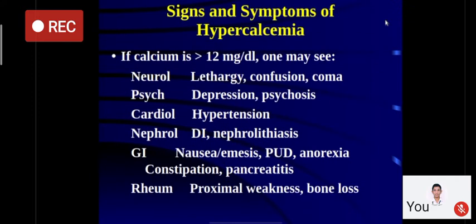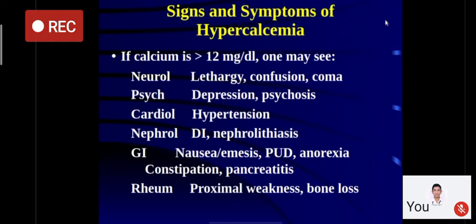If we look for signs and symptoms of hypercalcemia, they are related to multiple organs of our body. In the neurological system, hypercalcemia results in lethargy, confusion, and in severe cases coma. It results in depression, psychosis. It can cause hypertension. If you remember the last class, hypercalcemia and hypokalemia are important causes of diabetes insipidus, so it will cause increased passage of urine in the individual. It can result in nephrolithiasis. In the gastrointestinal system, it will result in nausea, anorexia, constipation, and even pancreatitis. So nowadays, we have started screening actually all patients of pancreatitis for calcium profile.